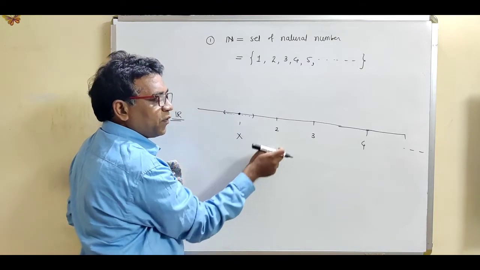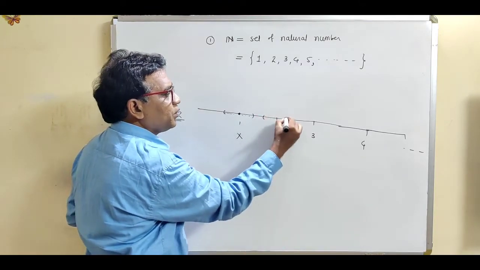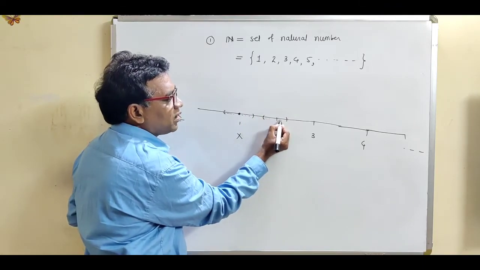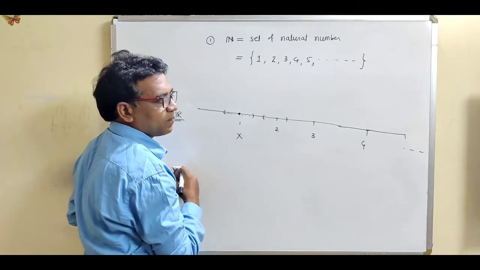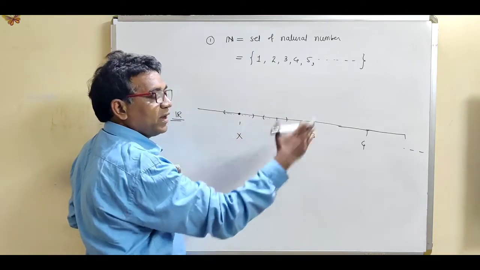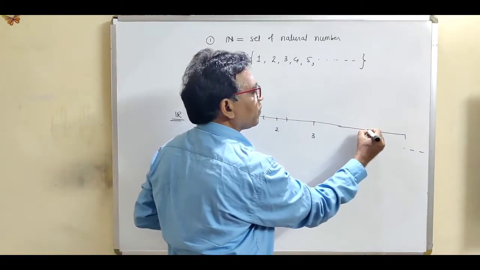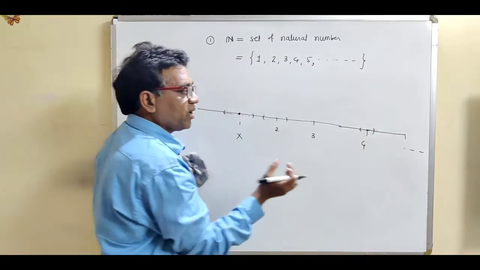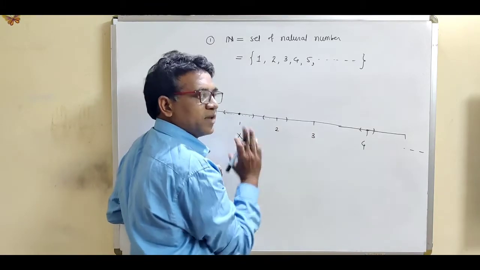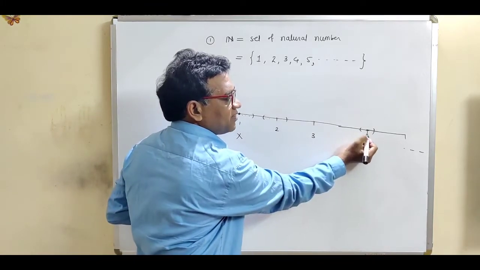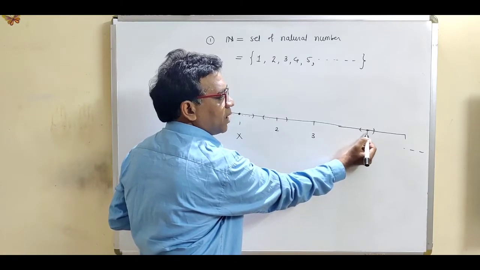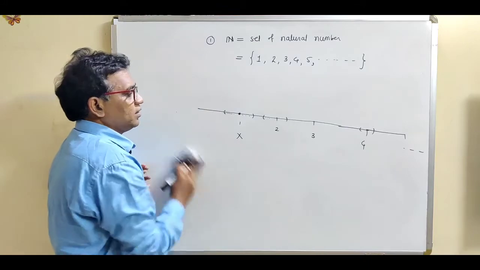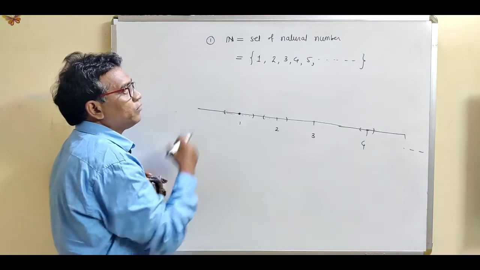2, this is not the limit point, because if you consider any neighborhood or any open sphere, then this open sphere does not contain any point of the natural numbers. Similarly, we can show this for any other point. Suppose we take 4, then this is the neighborhood. We can take the smallest of the smallest neighborhood. Now if we consider this neighborhood, then obviously it does not contain infinitely many points of N. Therefore there is no limit point for the natural numbers.